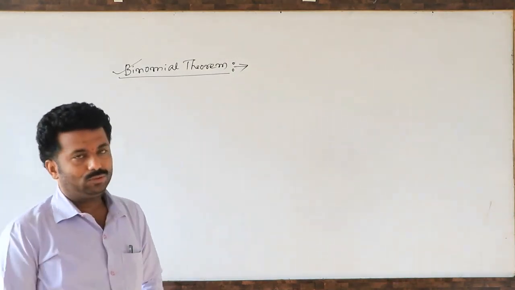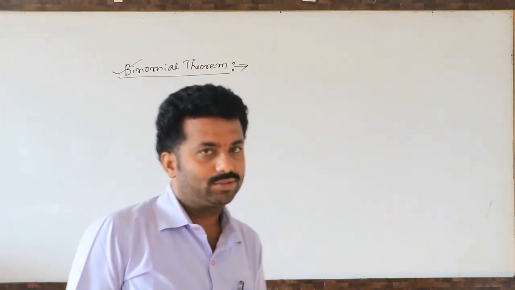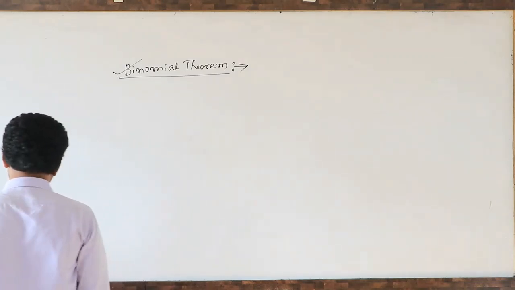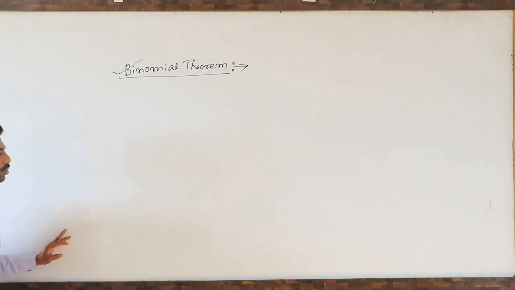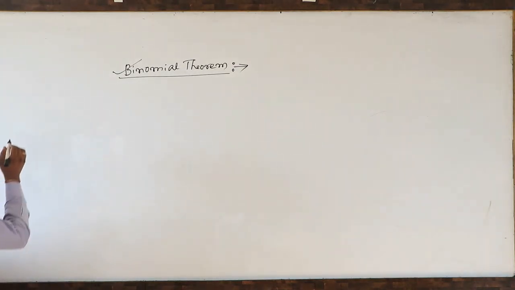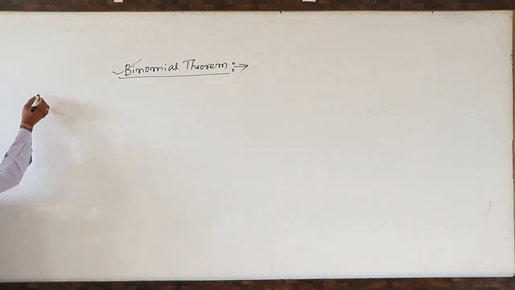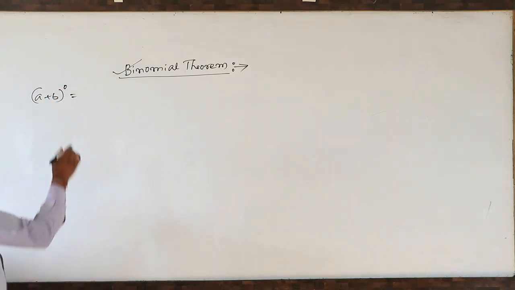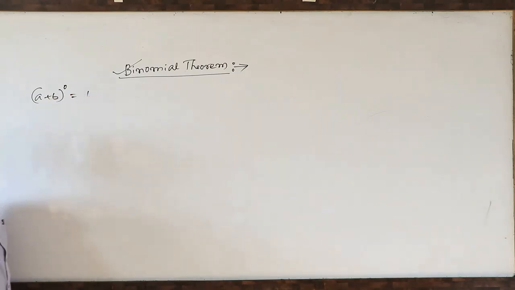Bi means two, so it means a two-term expansion. In this chapter we deal only with two-term expansions. What is expansion? You observe. Suppose a plus b whole power 0, where a and b are two real numbers. It is always 1, no doubt about it.